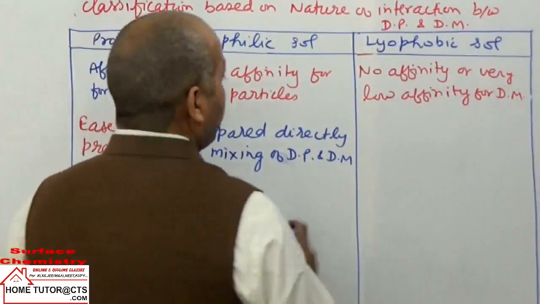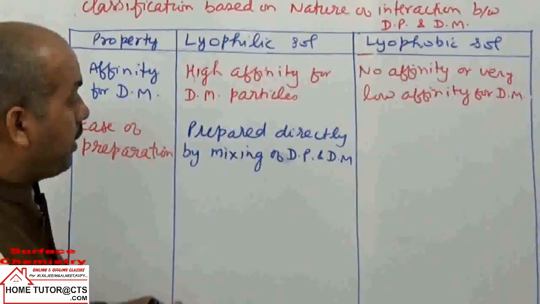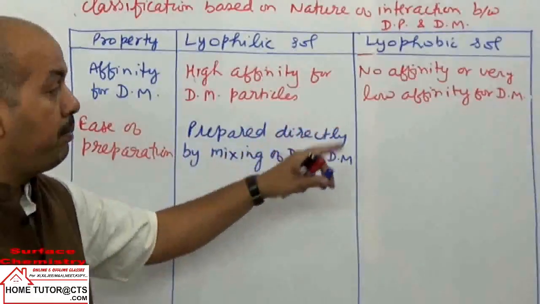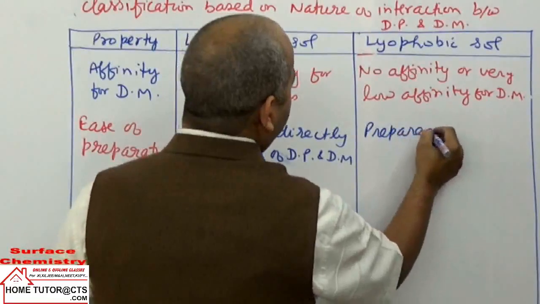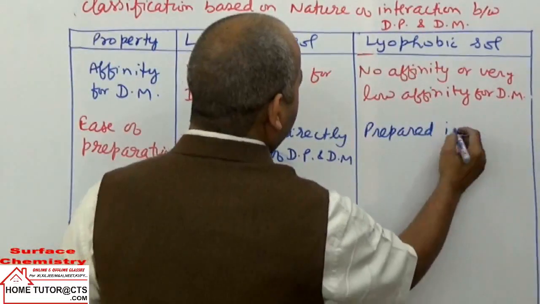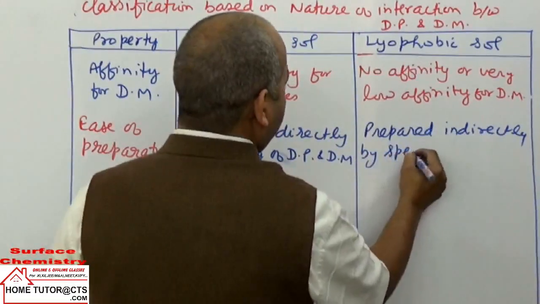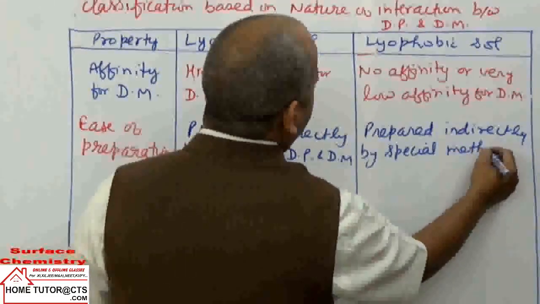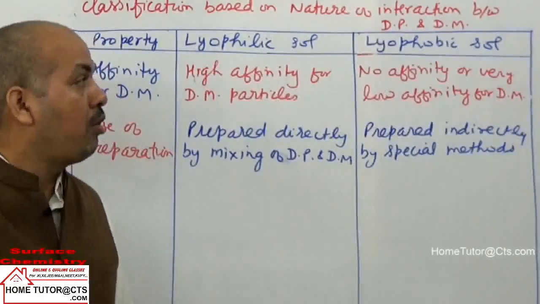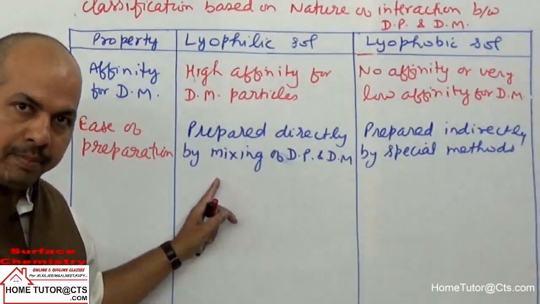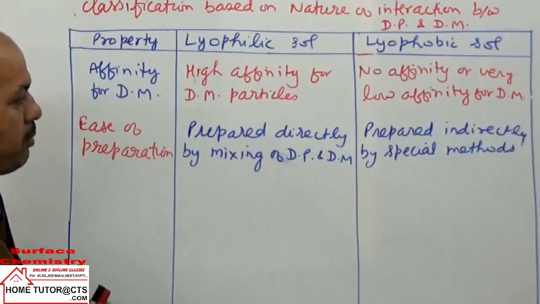But यहाँ पर क्या होता है? Since the dispersed phase particles have no affinity or very low affinity, we cannot prepare them like this. They are prepared always indirectly by special methods, maybe chemical or physical methods, to prepare lyophobic salts. Because of affinity, lyophilic salts are prepared directly, and lyophobic salts are prepared with difficulty and indirectly by special methods.